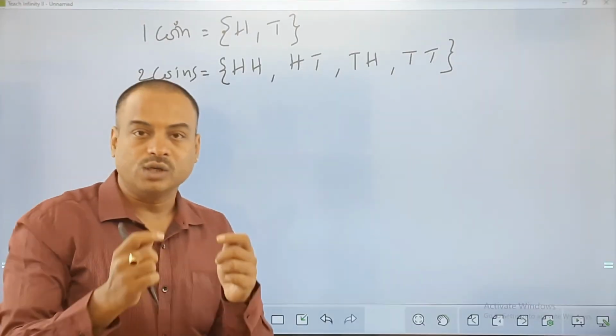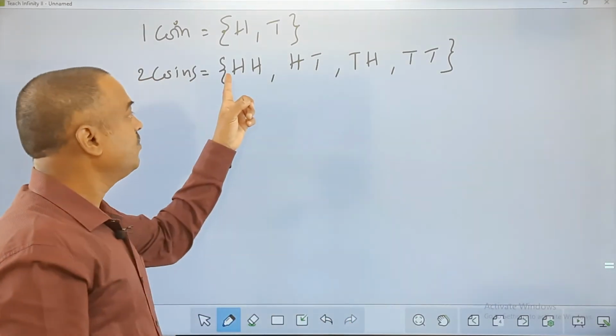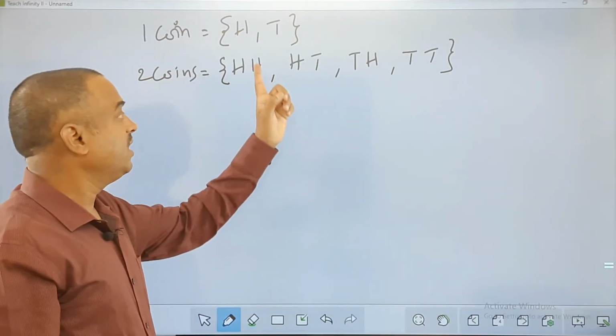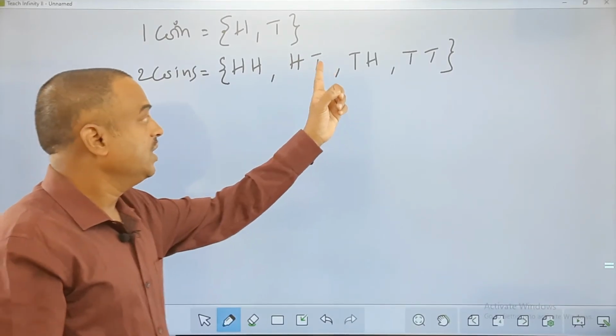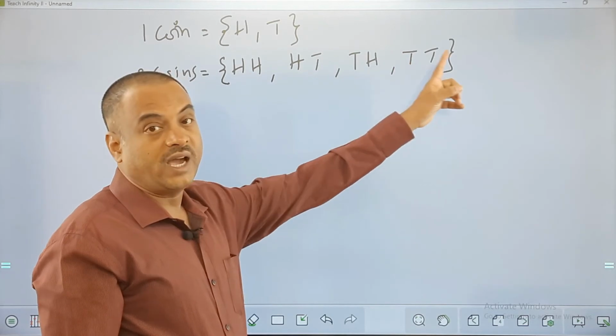Suppose you're tossing 2 coins. You may get first head, second head. You may get first coin head, second coin tail. You may get first coin tail, second coin head, and you may get both tails.